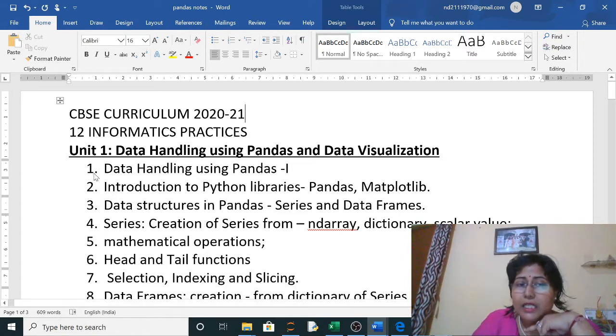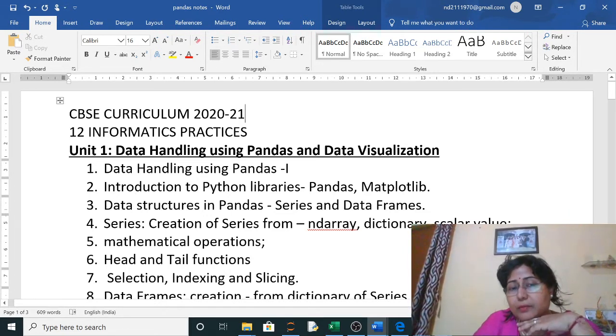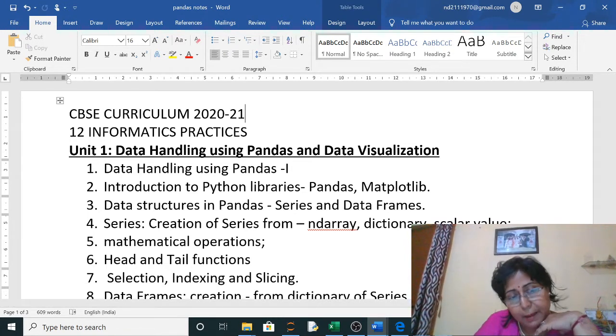Now here you can see data handling using pandas. We are going to do the different types of pandas and all those things. Two Python libraries we are learning in this unit: one is pandas and one is matplotlib. Pandas for data analysis we are using, and matplotlib for data visualization, so that we can visualize the data in the form of graphs, charts and maps.